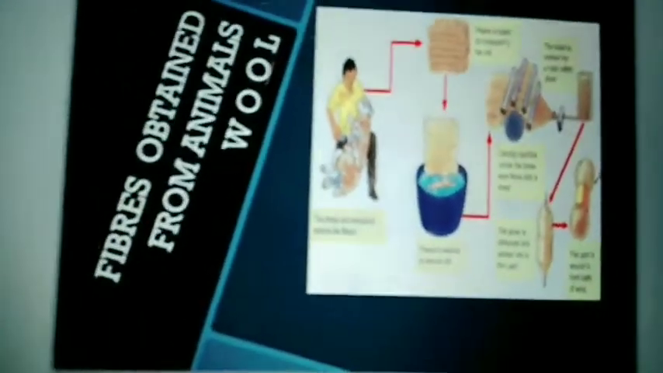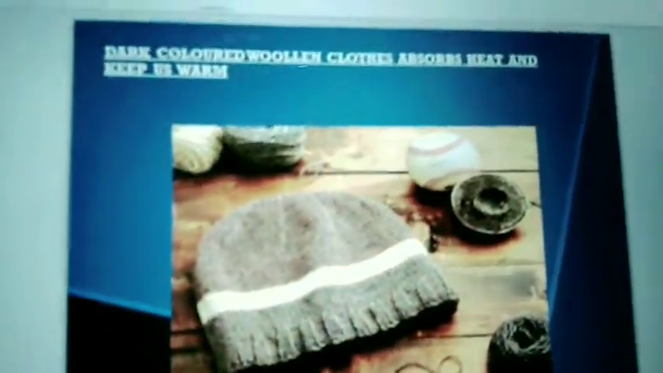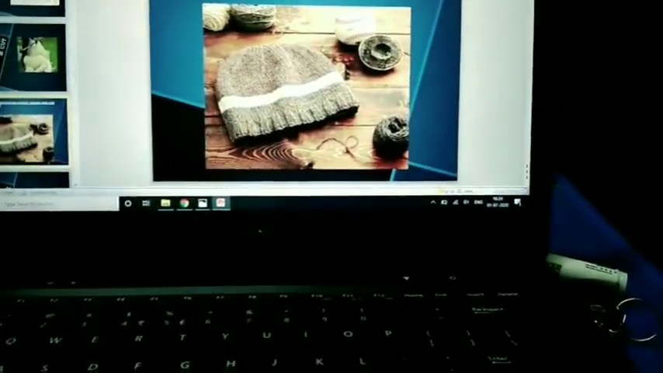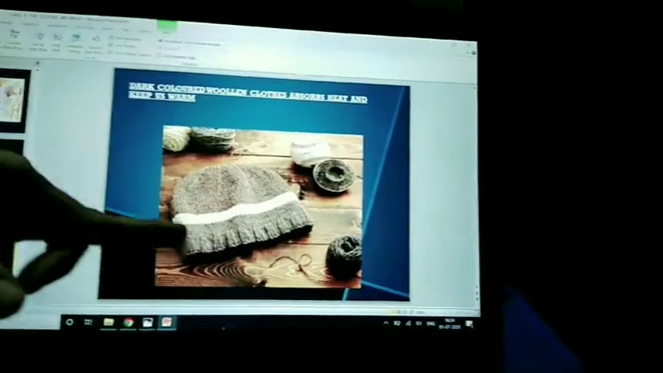The sheep body is cut, then the fleece is immersed in water and washed to remove all the dirt. The next slide shows using a small machine they remove the fleece of the sheep. That process is called shearing. Removing the fleece from the sheep body is called shearing. What are the uses of wool? Wool is used to make woolen clothes and woolen threads.